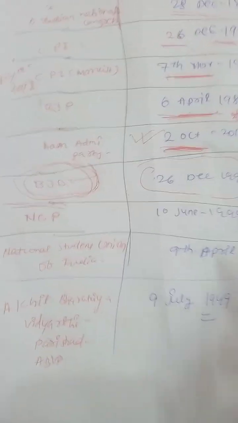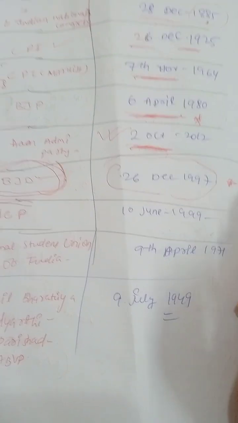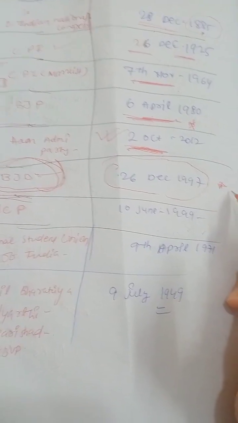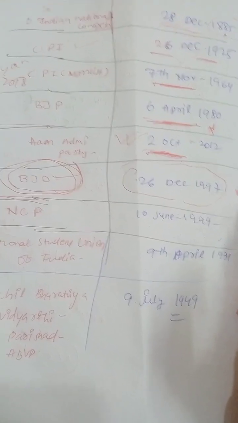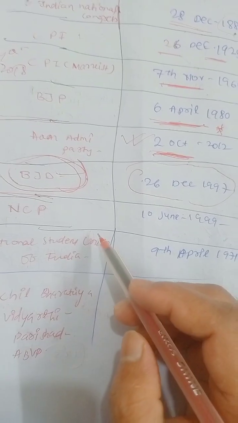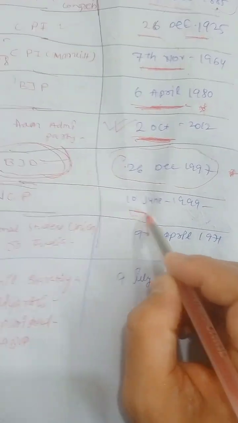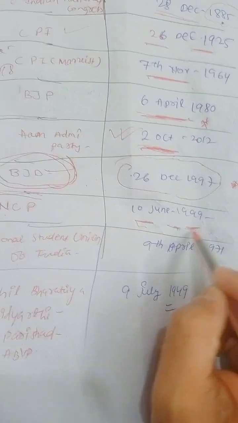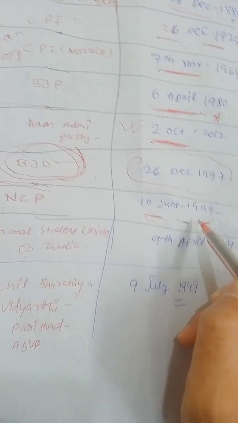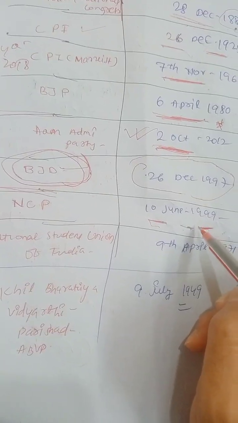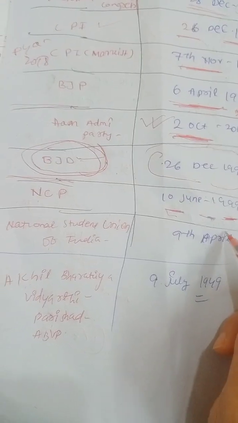We have to discuss this multiple times, because by discussion we can remember it. BJD was created 26 December 1997. NCP, Nationalist Congress Party, Sharad Pawar: 10th June 1999 it was created. Yes guys, Sharad Pawar created this NCP on 10th June 1999.